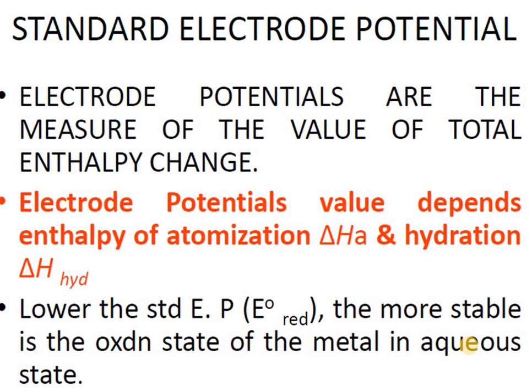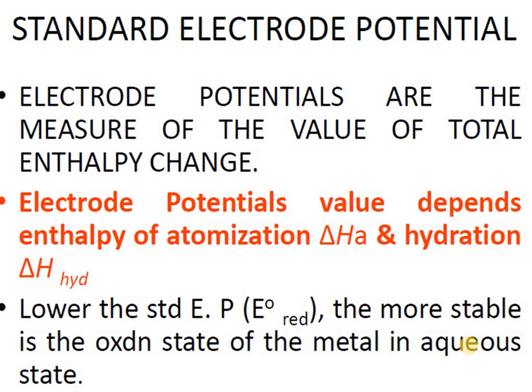Let us first understand the standard electrode potential in detail, then we will go to that question. What is the meaning of electrode potential? It is the measure of the total value of enthalpy change. Actually it is the combination of three changes which we are going to discuss now. Electrode potential depends on the enthalpy of atomization, the energy required to break the bonds.